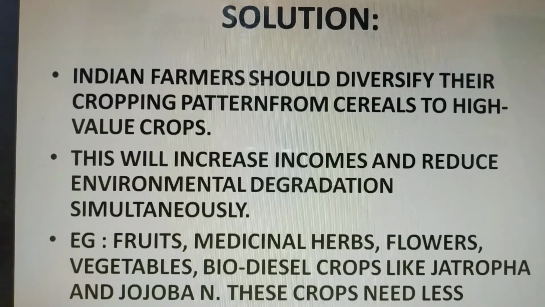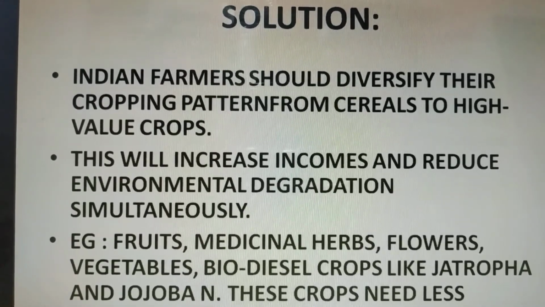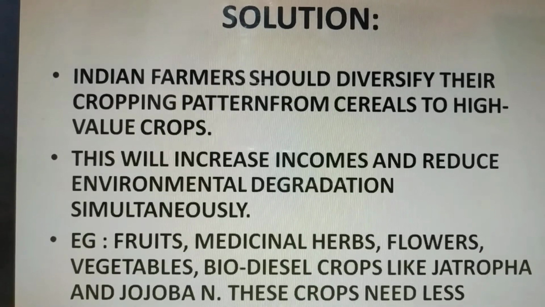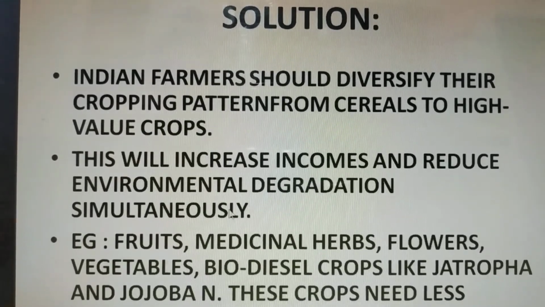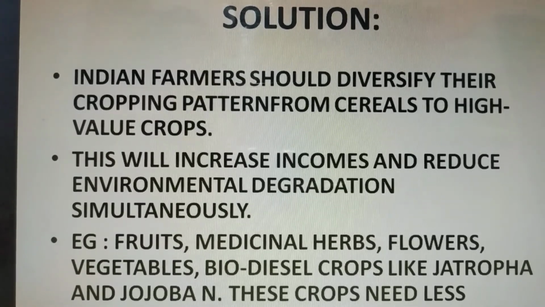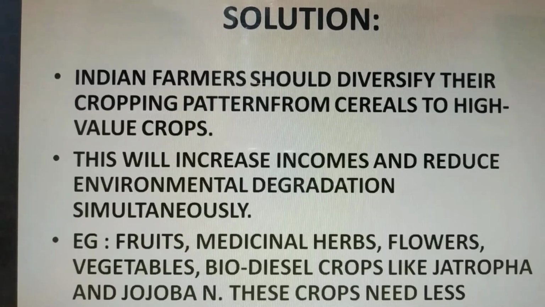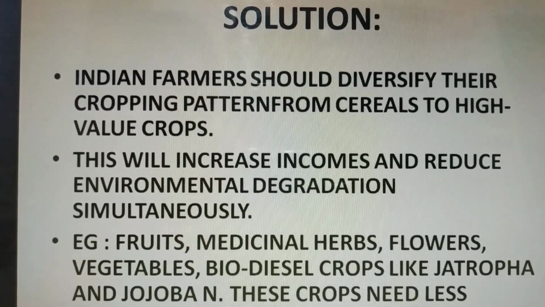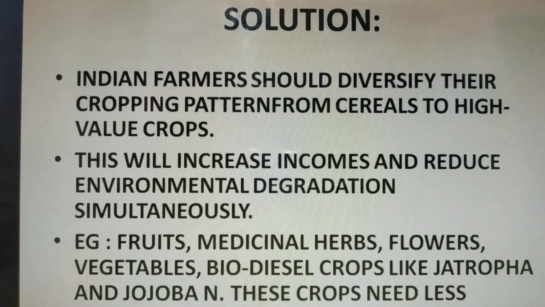These crops need less irrigation than rice and sugarcane, because sugarcane and rice take more time to grow and require more water. These other crops require less water. So it is necessary to diversify the crops, because we have a diverse climate in India, so a wide variety of food crops can be grown in India.